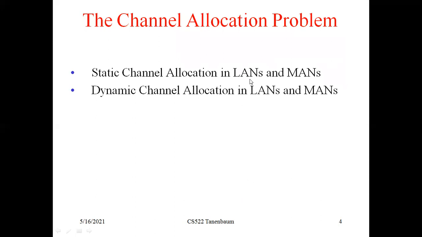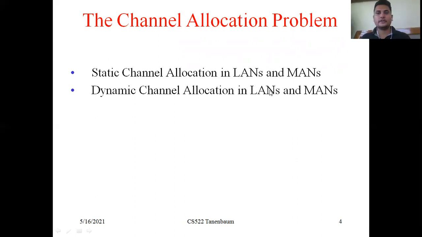So local area networks and metropolitan area networks. Static channel allocation in LANs and MANs, and dynamic channel allocation in local area networks and metropolitan area networks. So these are the channel allocation problems in the MAC.